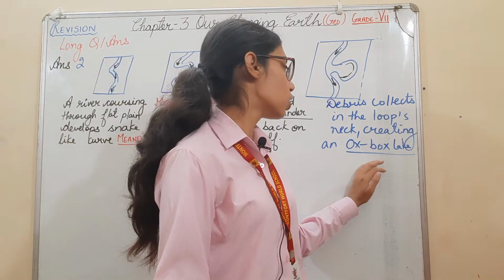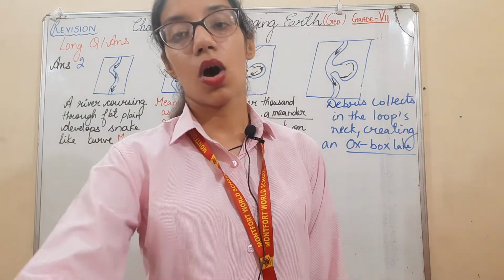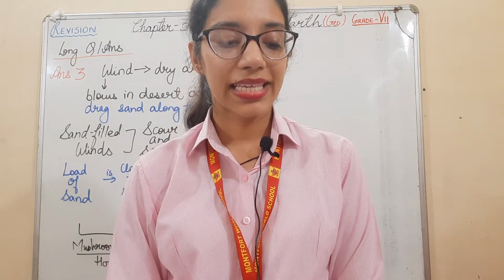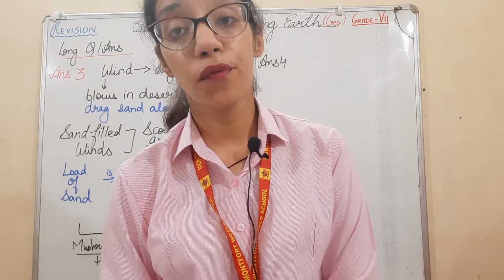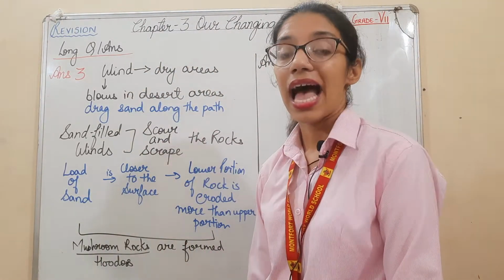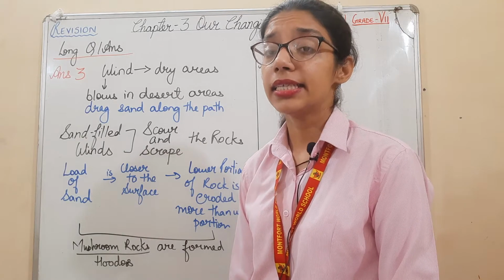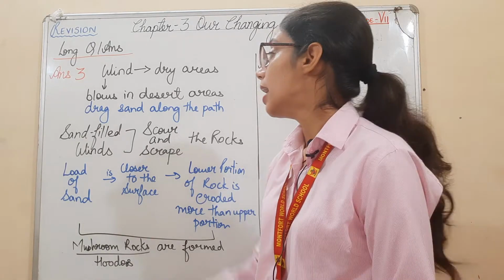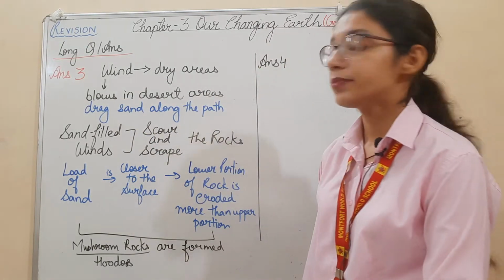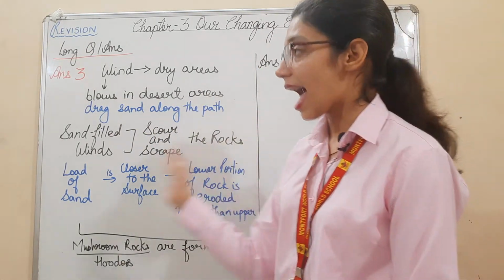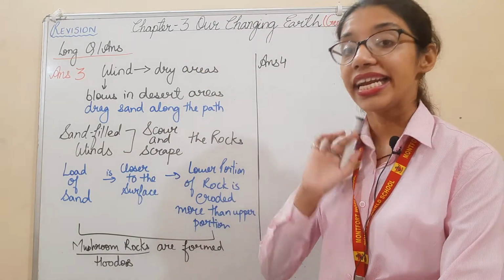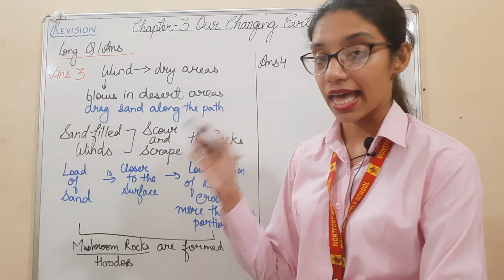Debris collects in the loop of the neck, creating the oxbow lake. Next, the third question is: explain briefly the work of wind as an agent of erosion. See, wind acts as an agent of erosion in the dry desert areas. In the dry desert areas, the wind blows and drags the sand along its path. Wherever the wind is moving, it drags the sand in that direction.